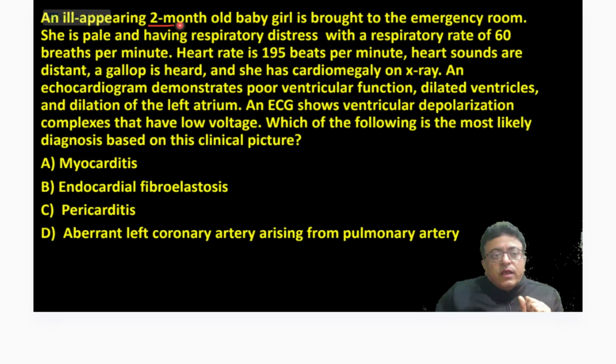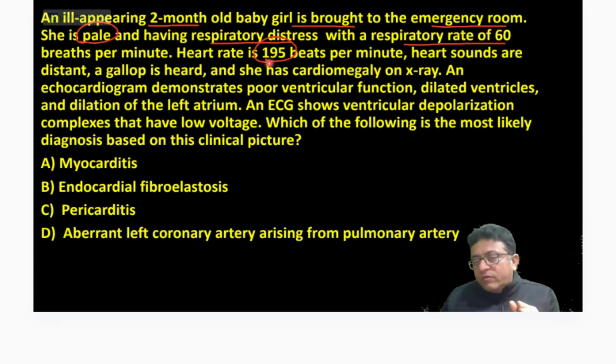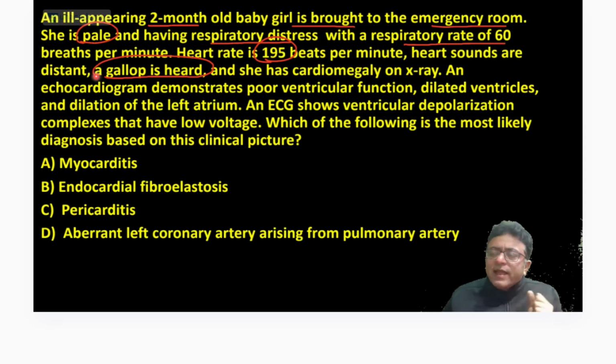See, a 2-month-old baby is brought to the emergency room. She is pale, with respiratory distress, respiratory rate 60, heartbeat 195. Heart sounds are muffled, distant, and a gallop is heard. With S1, S2, third and fourth heart sounds are also heard. Gallop, child is in failure. Has cardiomegaly on chest X-ray.